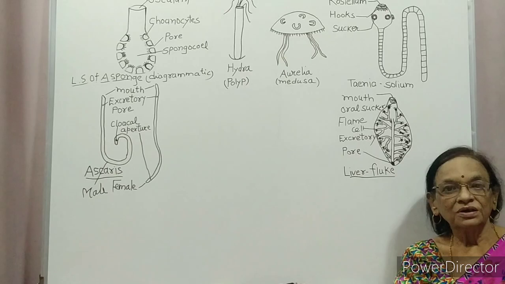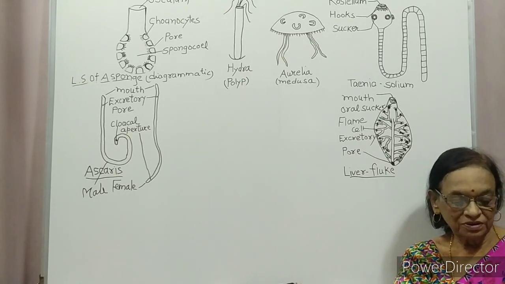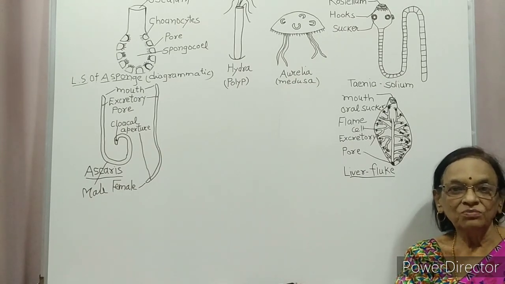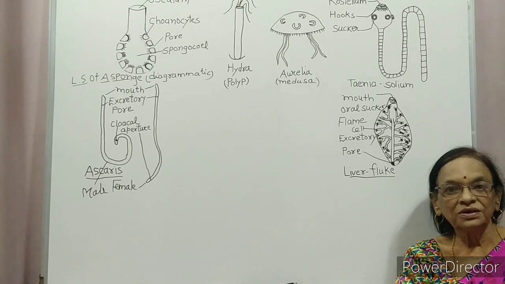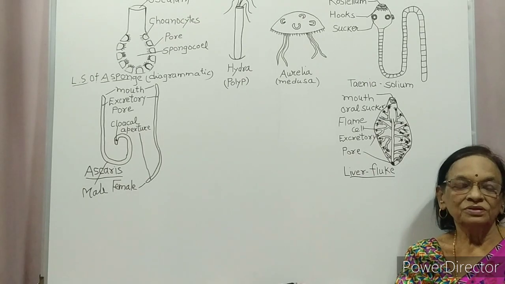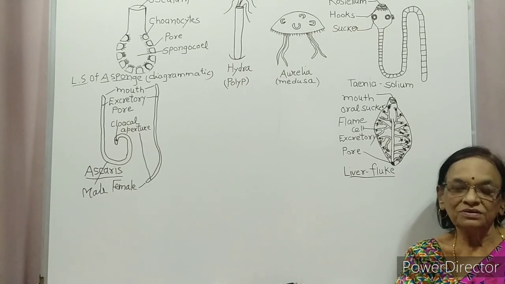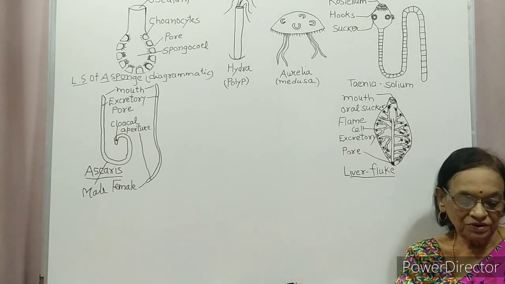Circulatory system is of open type. Already you have studied open circulatory system. Hemocoel is the body cavity and blood enter from hemocoel into the heart through small hole called ostia. Then blood from heart goes back into the hemocoel. That is called open circulatory system.